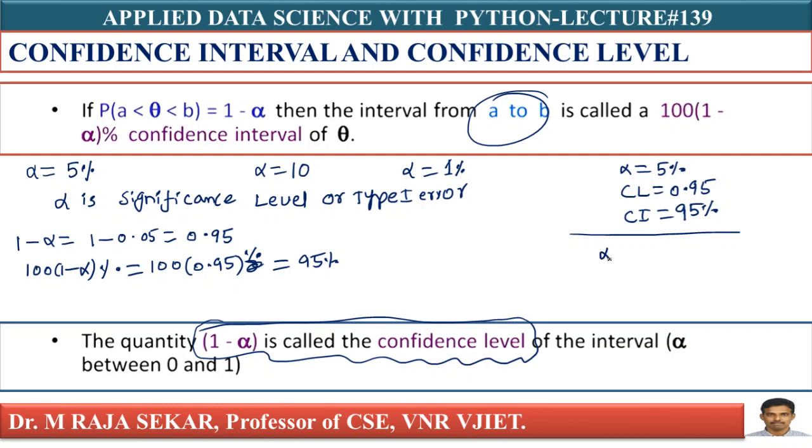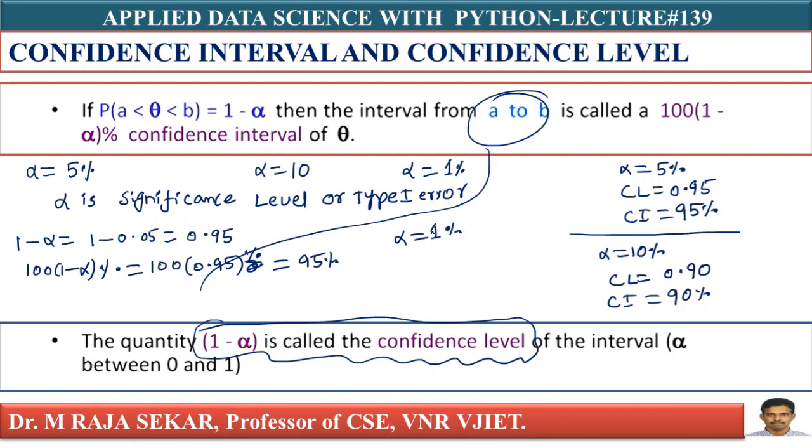For example, in a similar manner, if I take alpha equal to 10%, what is my confidence level? In a similar manner, if I calculate, it is 0.90. What is my confidence interval? 90% confidence interval. In that manner, if I take alpha equal to 1%, what is my confidence level? That is 0.99. Similarly, if you follow the same procedure, what is your confidence interval? That is 99% confidence interval.